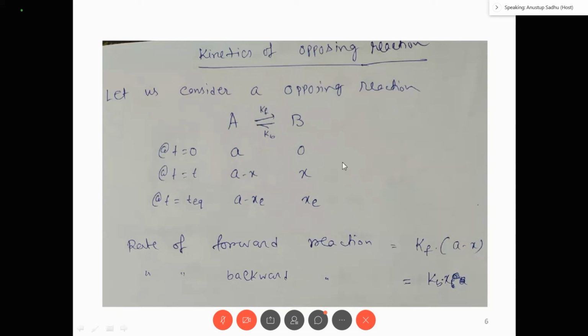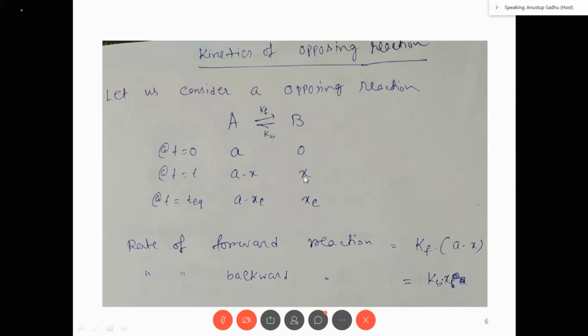The difference is here. Here at time t equal to t equilibrium, the concentration of A is A minus Xe and concentration of B is Xe. Now what is this Xe? Xe is the concentration of the product at equilibrium and this is constant. This X is not constant.